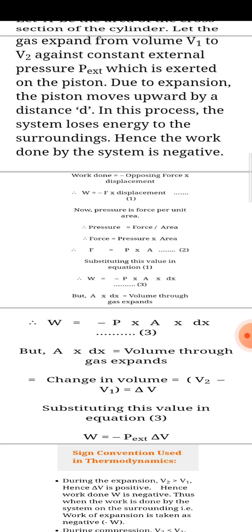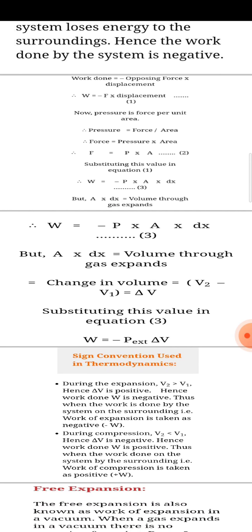Now substitute this value in equation 1. We'll get W is equal to minus P into A into dx, where there is a small change in distance. But A into dx is equal to the volume through which the gas expands. So W is equal to minus P into A into dx. So here the volume change, or volume through which gas expands, is the change in volume, that is V2 minus V1.